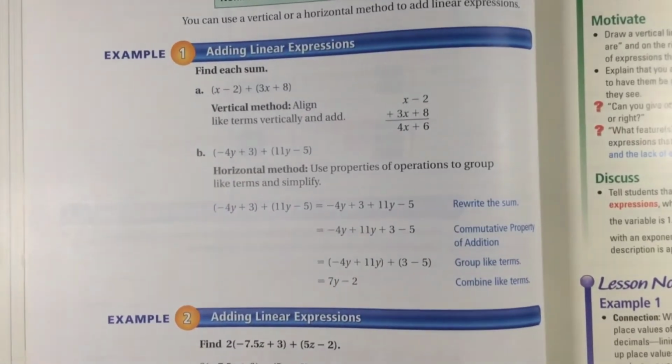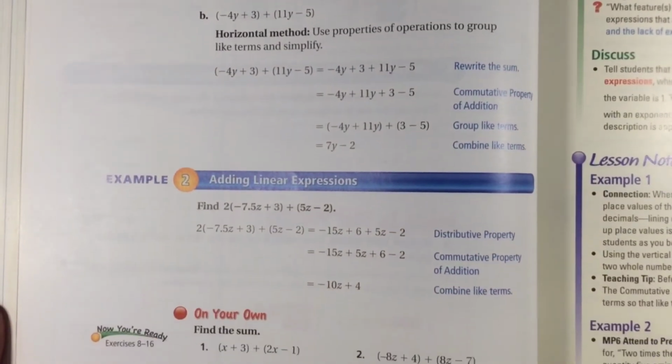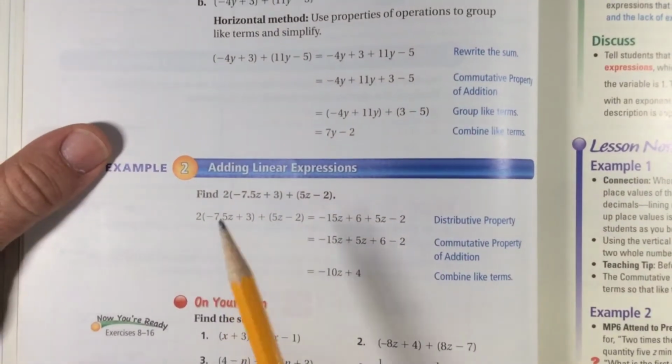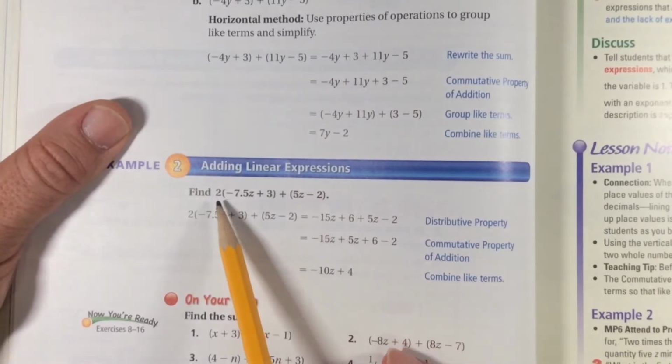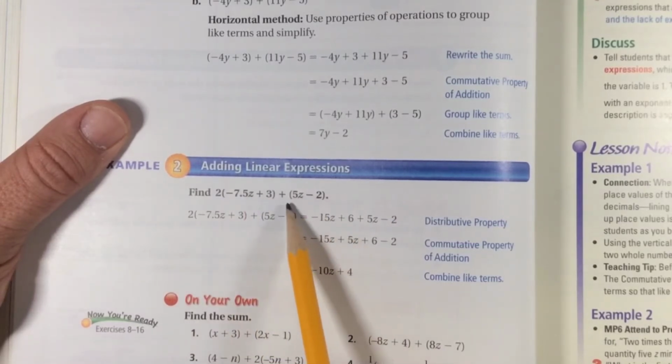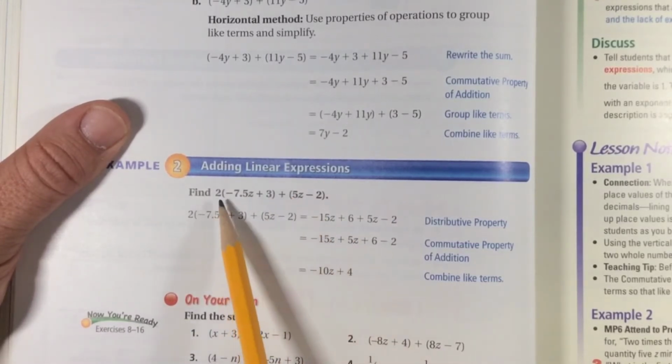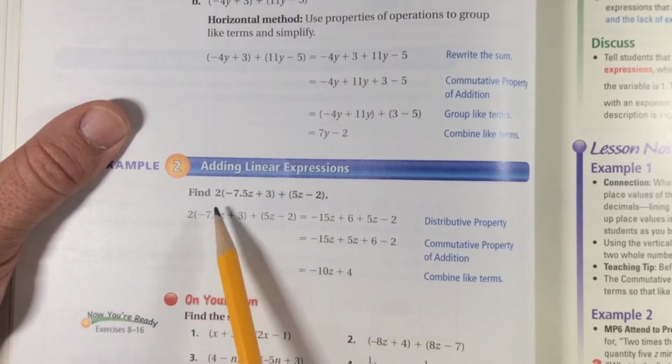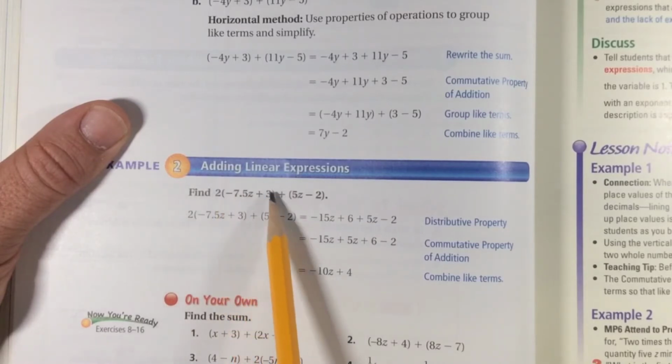Now that was kind of easy, hopefully. This one is a little messier because we do have a coefficient out here. We do have to use the distributive property for this one, for this linear expression. This one just has a 1 out here, so we don't have to worry about it. But this one's got a 2. So the first thing we have to do is distribute that 2. Remember, to distribute it means you multiply it by each term inside.